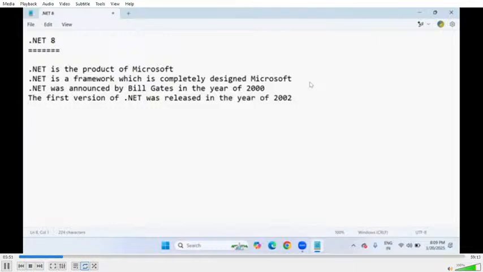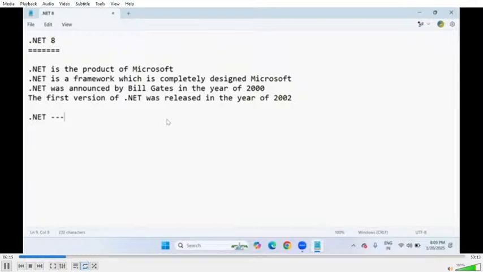From 2002 onwards, people have been using .NET to build applications in real time. So .NET was announced for the first time by Bill Gates in 2000, and it was completely implemented and designed by Microsoft Corporation. But what does .NET stand for?